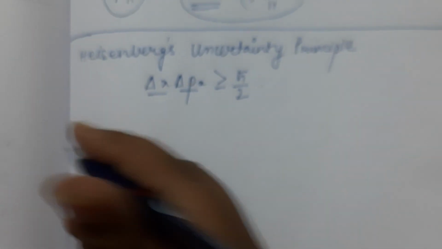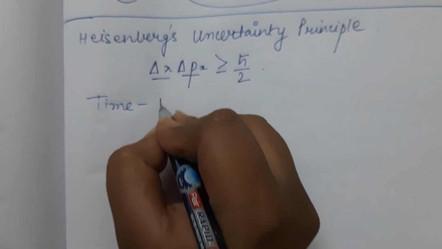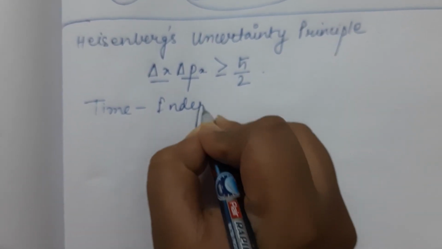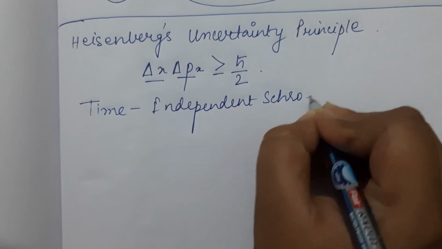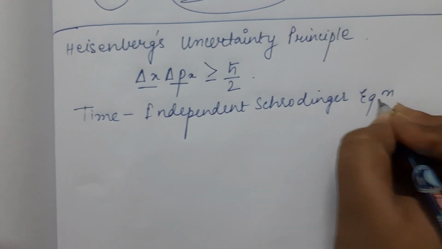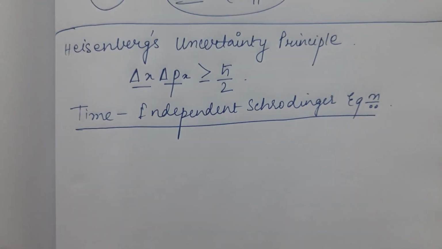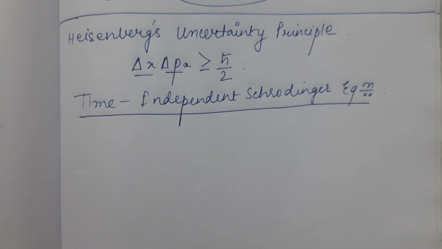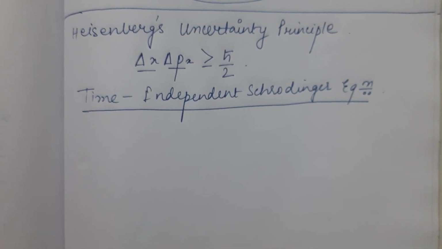Now we move over to the time independent Schrodinger equation. The time independent Schrodinger equation is a very important thing because in the next class we are going to study potential well, infinite potential well.